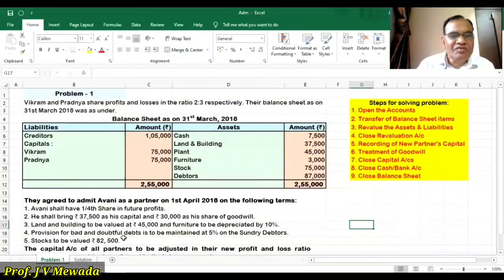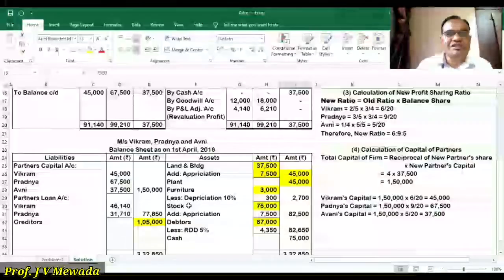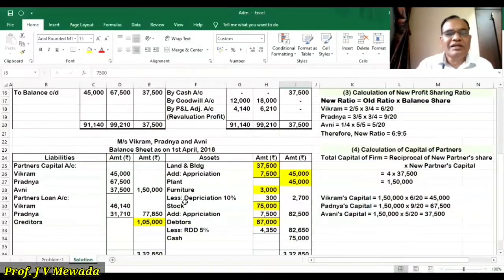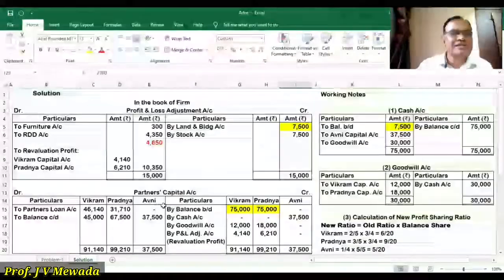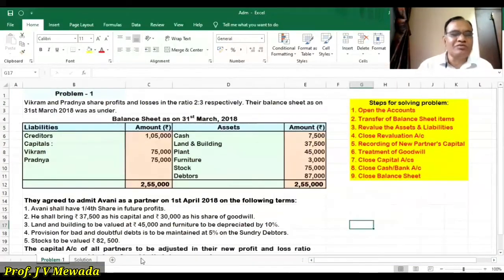Same way, we are given furniture is to be depreciated by 10%. So we will see the furniture in the balance sheet 3,000, 10% depreciation is 300. So we'll write subtract 300. In the outer column we will have a new furniture 2,700, and this 300 is a loss to the business. So on the debit side we'll write to furniture account in the profit and loss adjustment account.